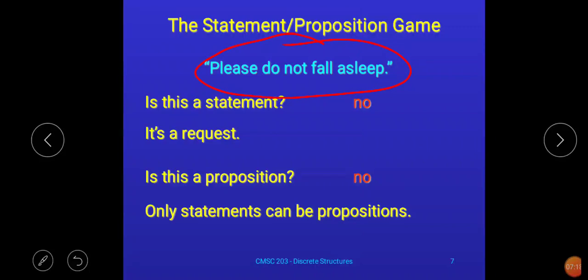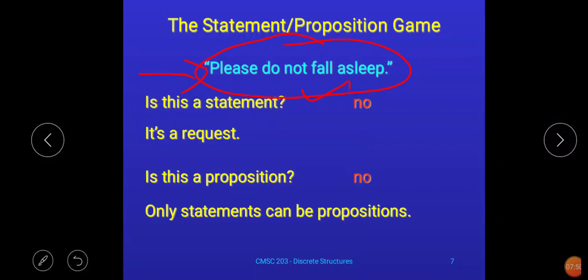Actually, see, please do not fall asleep. From English point of view this is a statement. From English subject point of view this is a statement, but here we are not learning English, we are learning DSGT, discrete structure and graph theory. Now in discrete structure and graph theory, requests are not considered as statements. You remember this point. Somewhere you note this particular point.